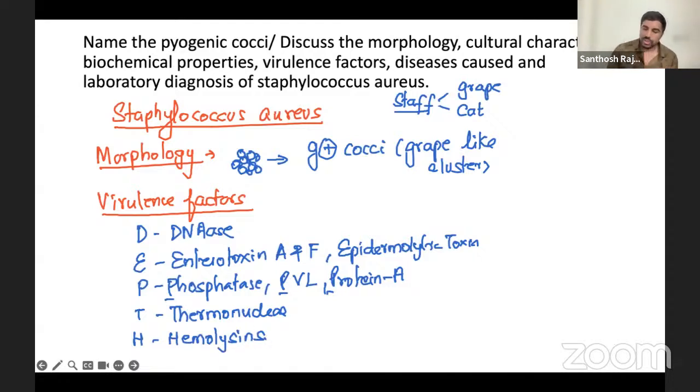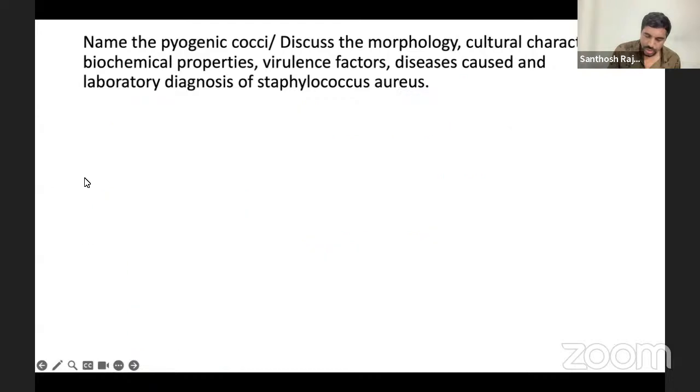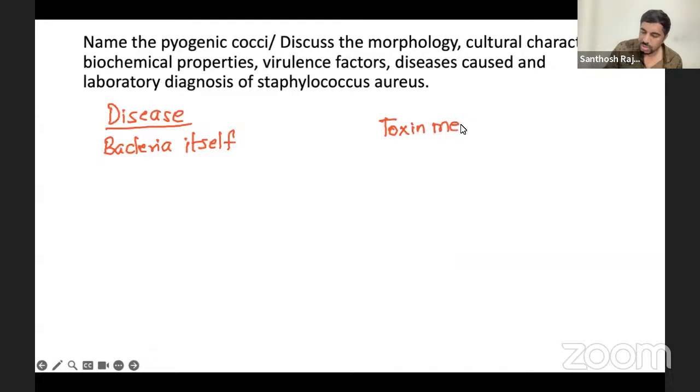Now next, you're going to the diseases caused by this organism. Now we're going to the disease part. When you talk about the disease, you classify the Staphylococcus aureus diseases into two types. One is the disease caused by the bacteria itself. Second one is the toxin-mediated disease. So two types: one is the bacteria itself and the other one is toxin-mediated.